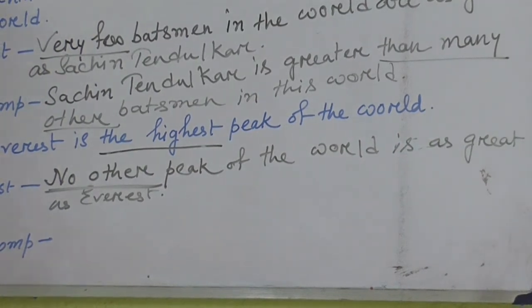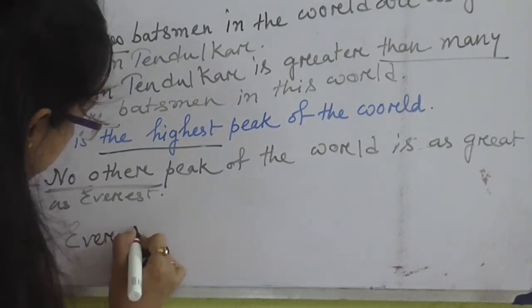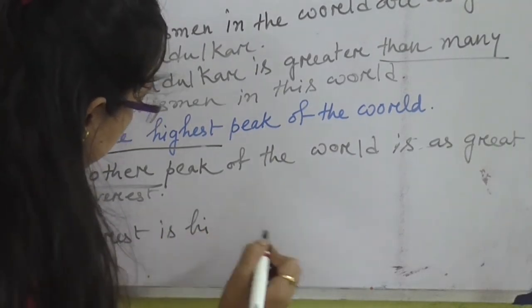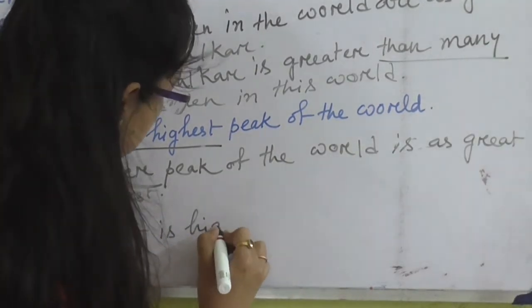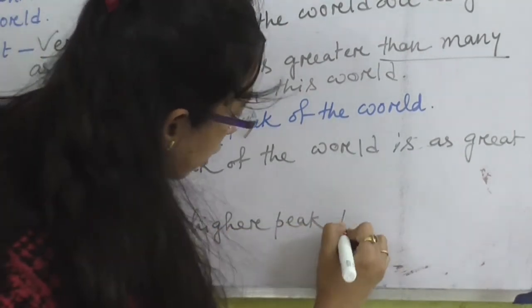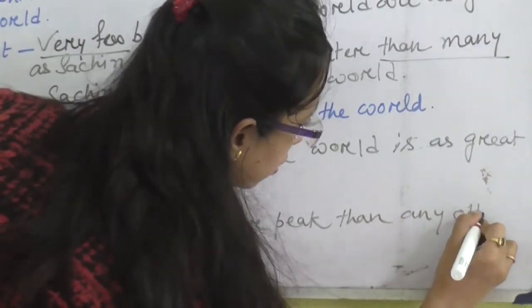And now comparative. Everest is the highest peak compared to any other. So we need to write: "Everest is higher than any other peak."